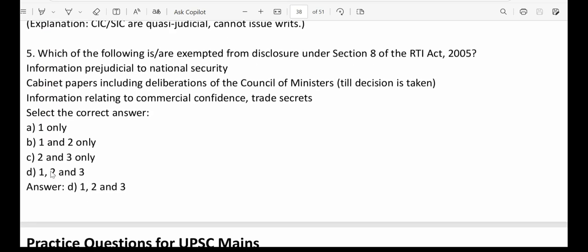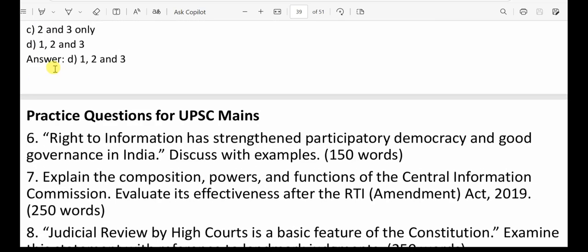Question number 5. Which of the following is or are exempted from disclosure under Section 8 of the RTI Act 2005? That is under Section 8, right? Now, statement 1. Information prejudicial to national security. Yes, that is correct. Cabinet papers including deliberation to the Council of Ministers. That is also correct. Information relating to commercial confidence, trade secrets. Yes, that is also correct. So, option D, 1, 2 and 3 is the correct answer.